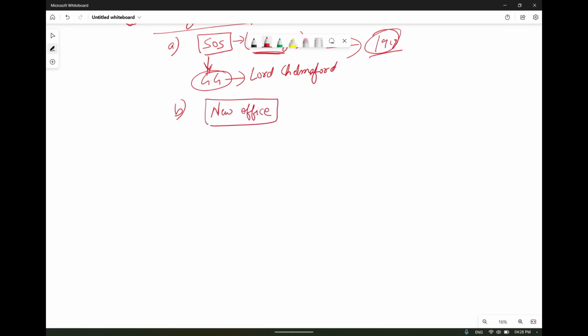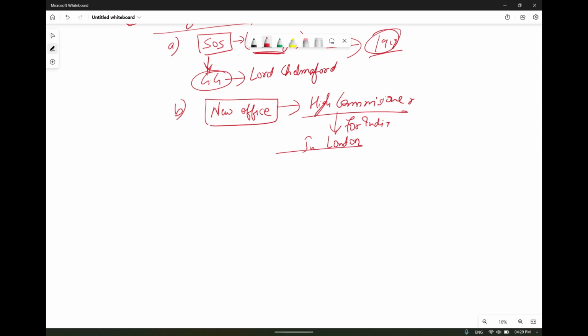They created a new office, which means an office will be set up for India, that is called the High Commissioner. The High Commissioner office will be there for India in London.